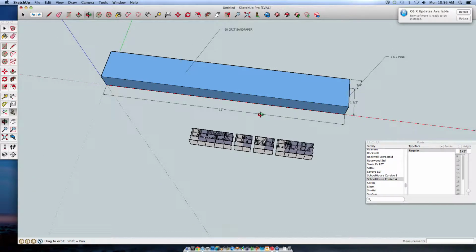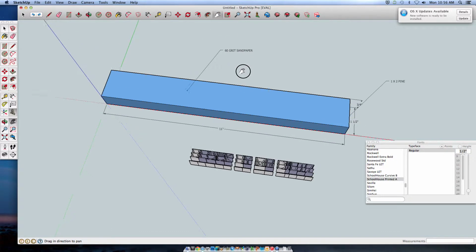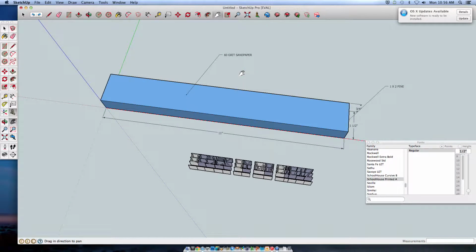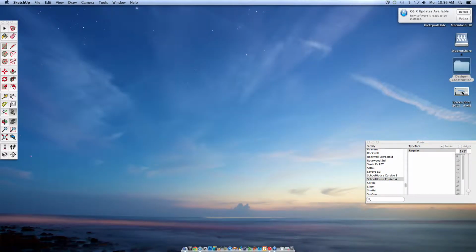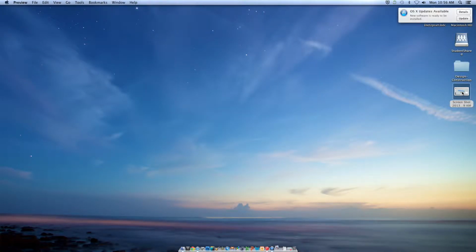And lastly, we'll print it out using a screenshot, which on a Mac is Command-Shift-3 for the whole screen, Command-Shift-4 for part of the screen. So do Command-Shift-3, take a picture, and if I minimize that, now it's on the desktop.